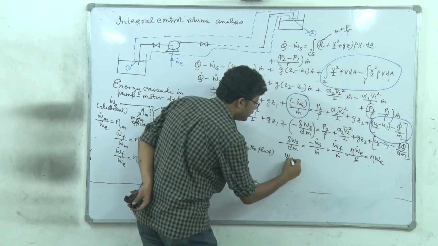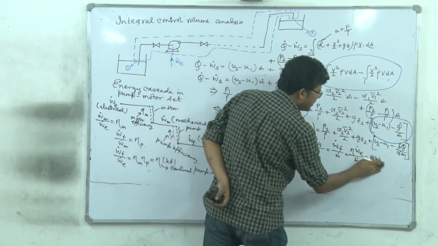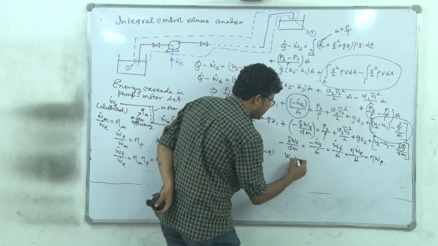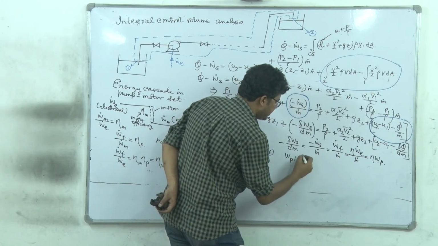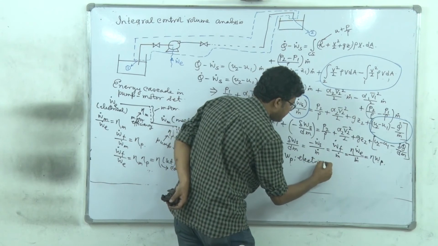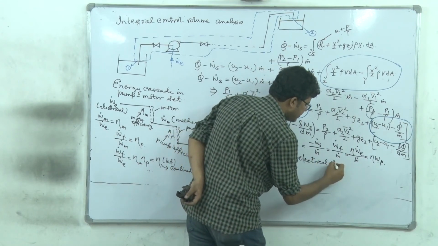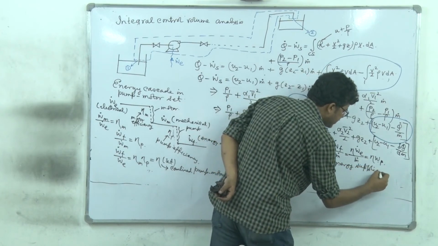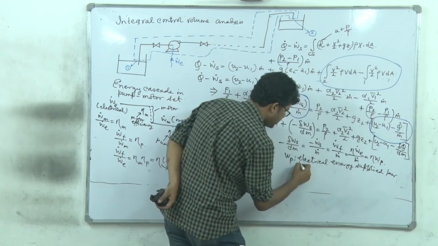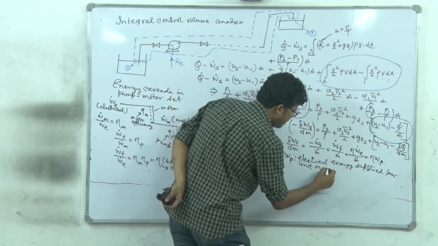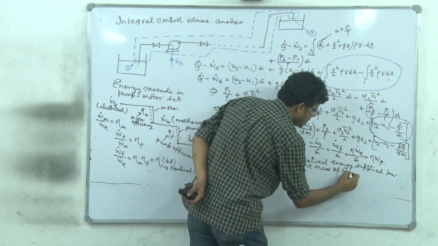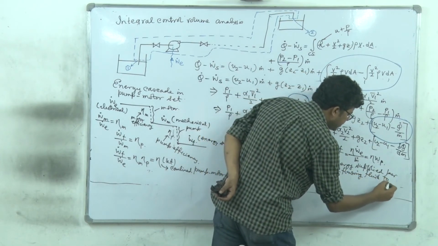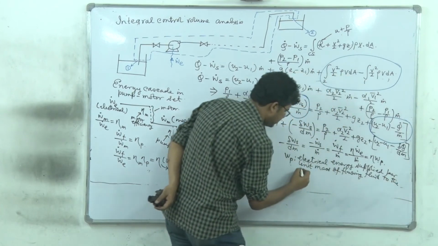So WE is what? Or WP rather, eta into WP. WP is what? Electrical energy supplied per unit mass of flowing fluid to the pump motor set.